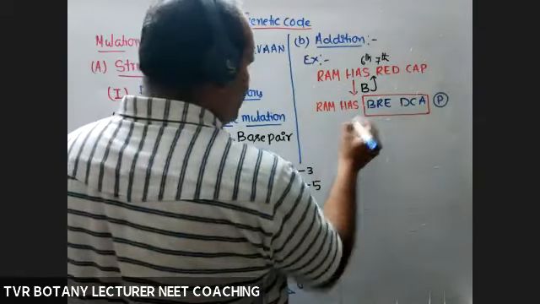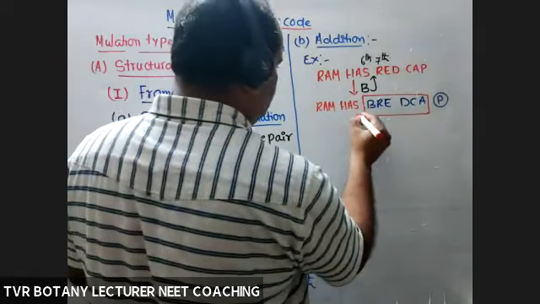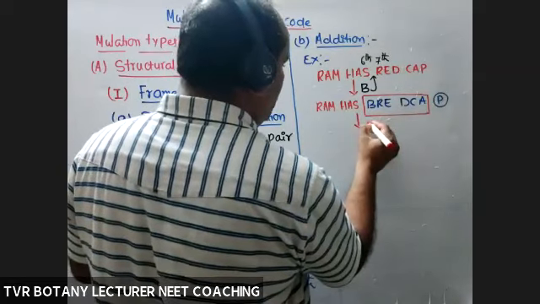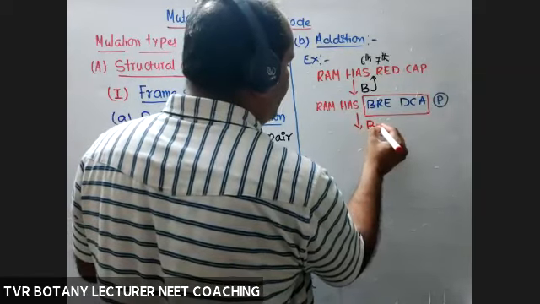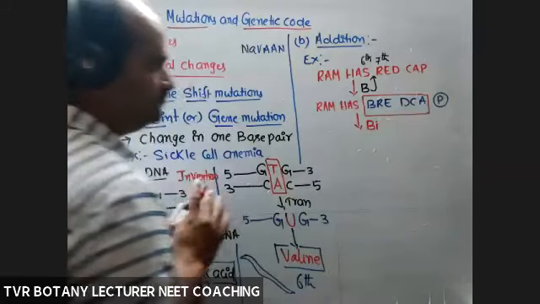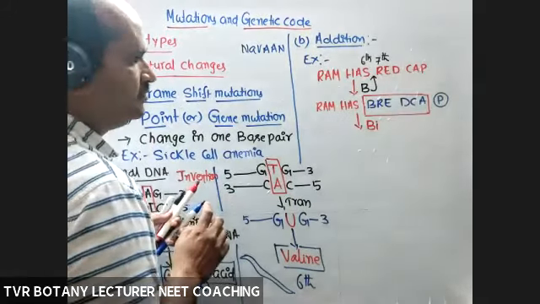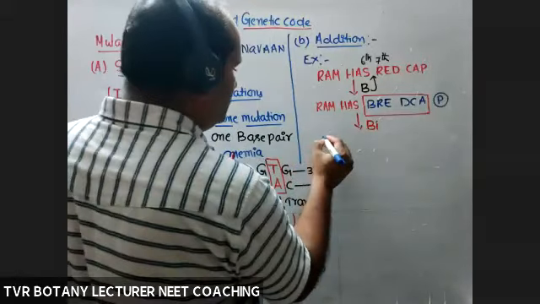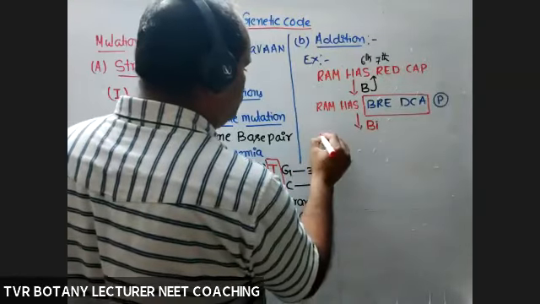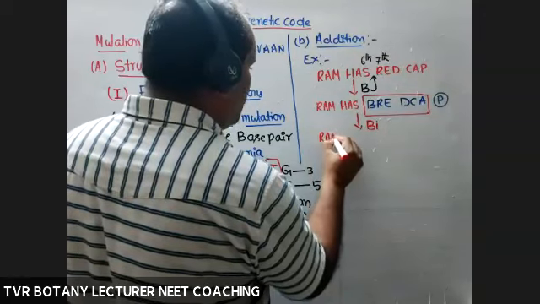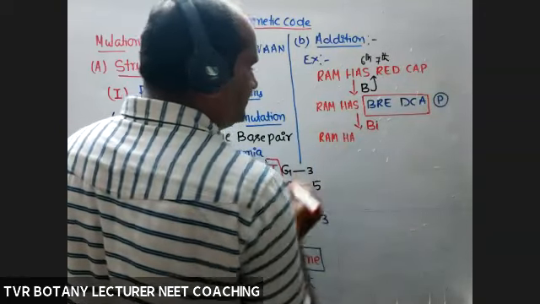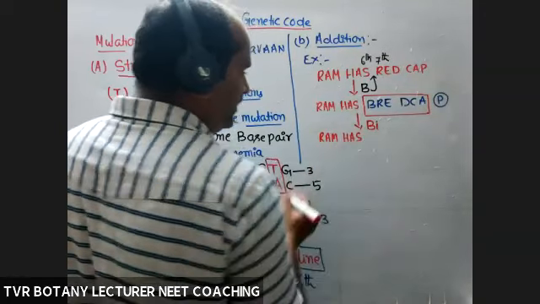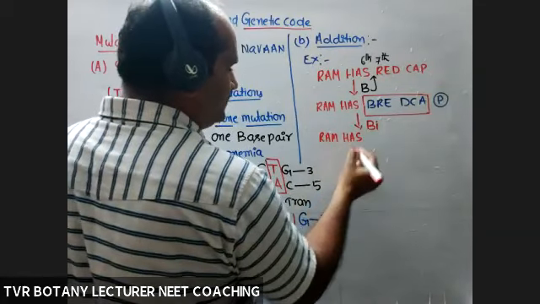Right? So next change. Now, at a time, BI added. BI. Okay. Right. Now RAM has no change up to has.